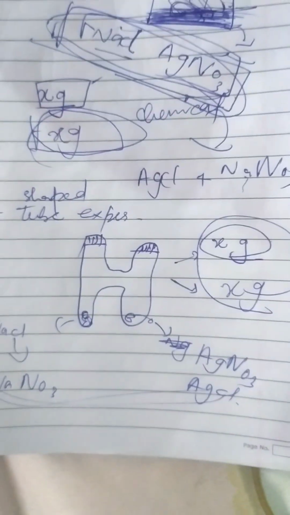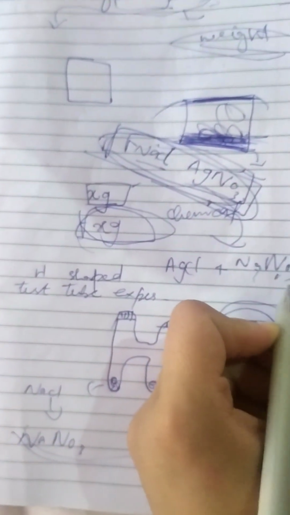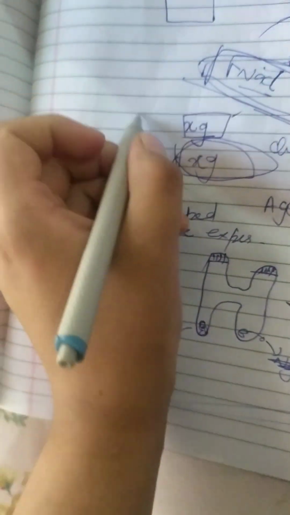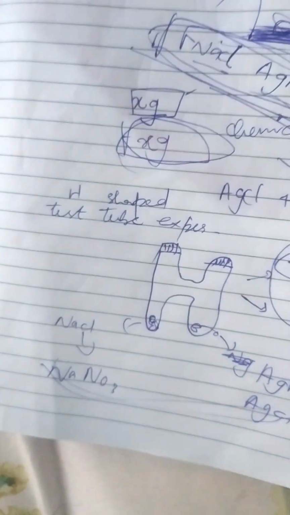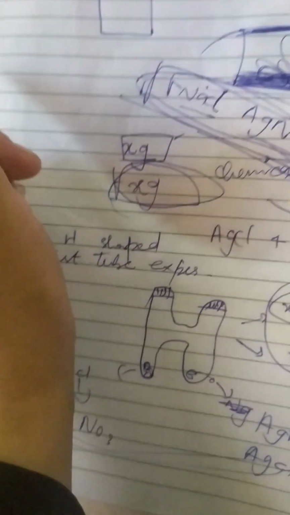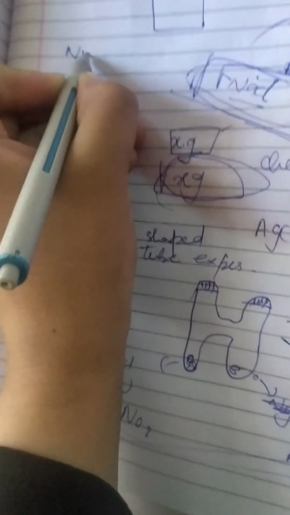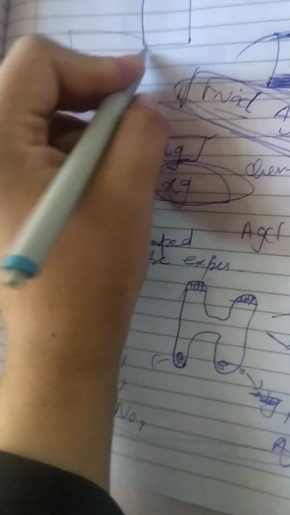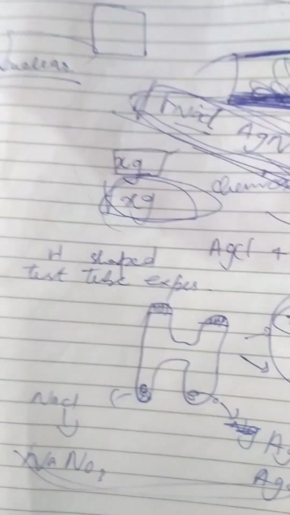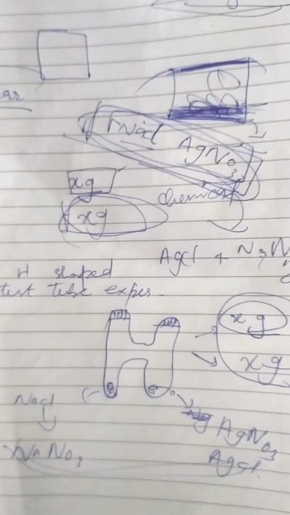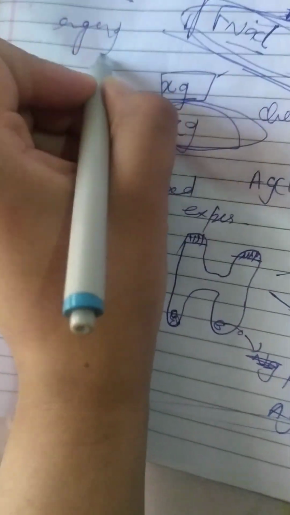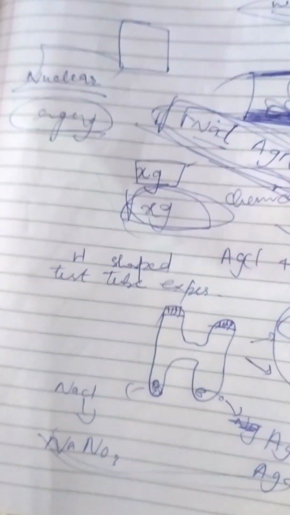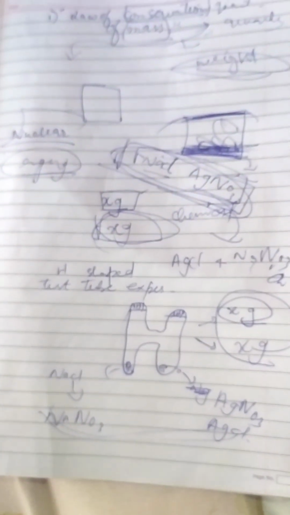This is the case in chemical reactions. Here is an exception. The mass remains conserved every time a reaction happens, but there is an exception, that is a nuclear reaction. Why is there an exception for a nuclear reaction? Because the mass is converted into energy, because lots of energy is released. That's why in a nuclear reaction mass doesn't remain conserved, it changes.